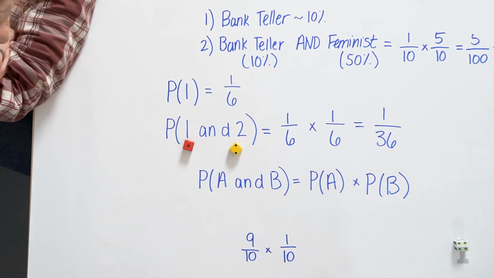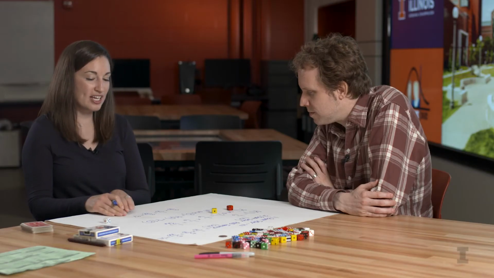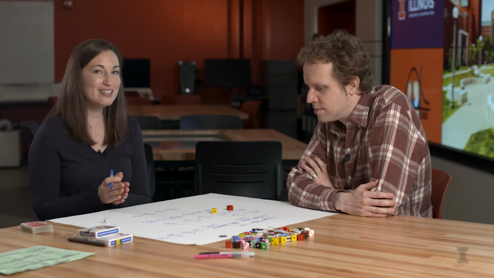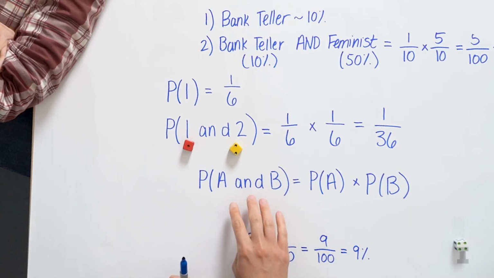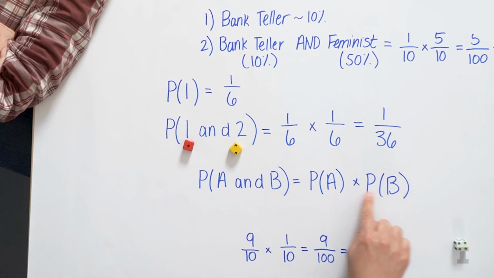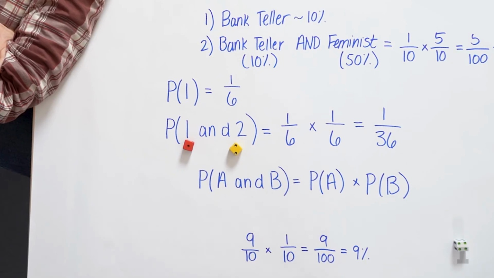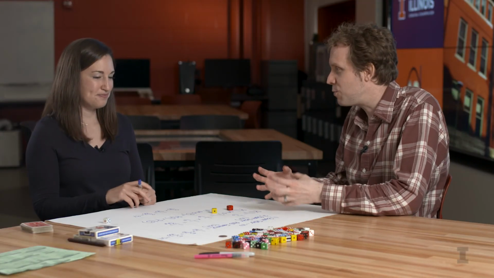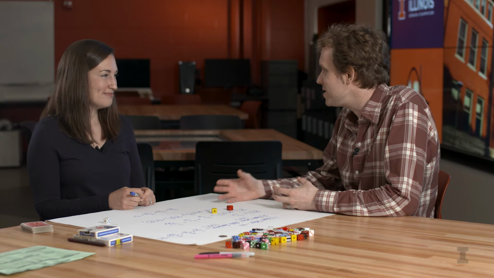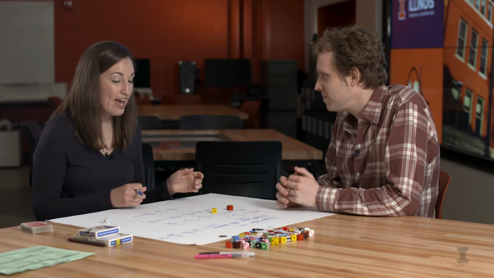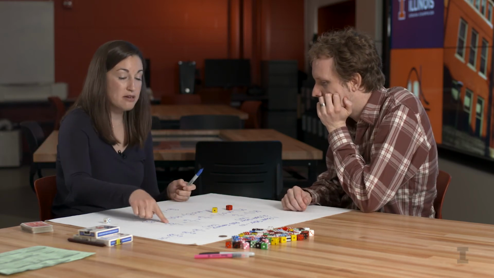Yeah, exactly. So the probability that she's a bank teller would be, instead of 10, 90%. And then the probability that she's both would be 9 over 100, still smaller. This would be 9%. So we actually get a different final percentage, but we still get that property that the probability of both of them is smaller than any of the individual probabilities, because 9 is also smaller than the 10% that you said for the feminist. Anytime we have a situation where we have an and, it's always going to decrease the probability of it occurring? Yes, exactly.